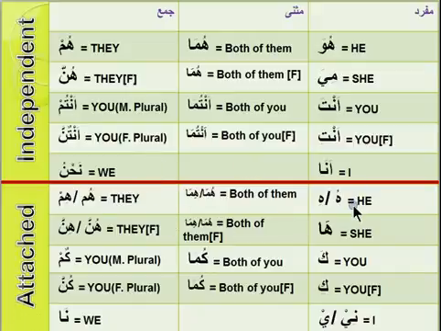So the attached versions are almost the same. Like here, instead of huwa, it's hu. Rabbuhu, he is Lord, but something. Huma, huma. Completely same, except it could sometimes be hima. Hum, it could sometimes also be him. Hunna, it could sometimes be hinna. But these are the common ones: hunna, hum, huma. And instead of here, here's ha.